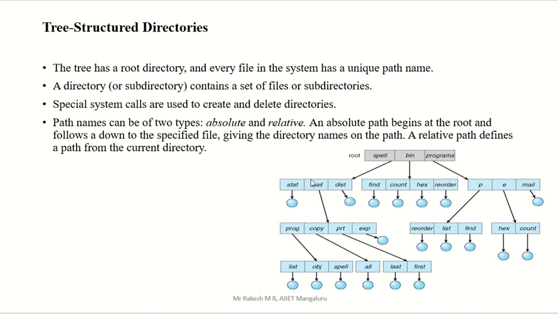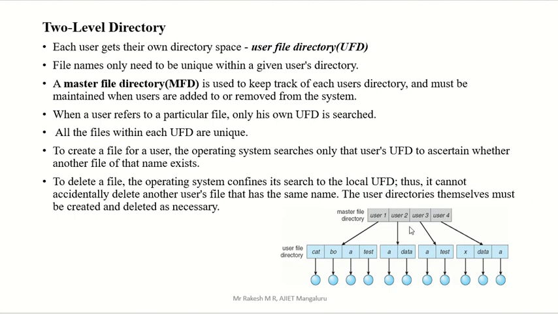So any user or directory that wants to create a subdirectory has that option at 3 levels. But in the 2 level, only one is master and one is user. The user level directory can't create another directory. That is the condition here, only 2 levels.